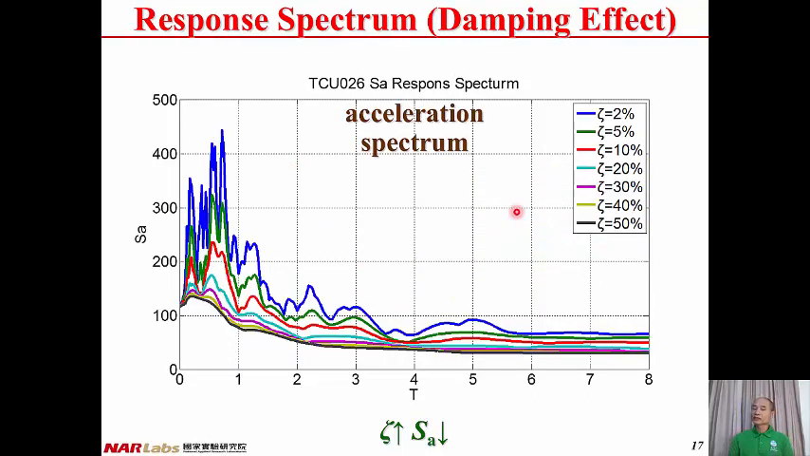And this is for acceleration spectrum. We also take 5% as a reference. When the damping ratio is less than 5%, the acceleration spectrum is higher. When the damping ratio is higher than 5%, the acceleration spectrum becomes lower. And this is 2%, 5%, 10%, 20%, etc. Therefore, the higher the damping ratio, the lower the displacement spectrum, the lower the velocity spectrum, the lower the acceleration spectrum.